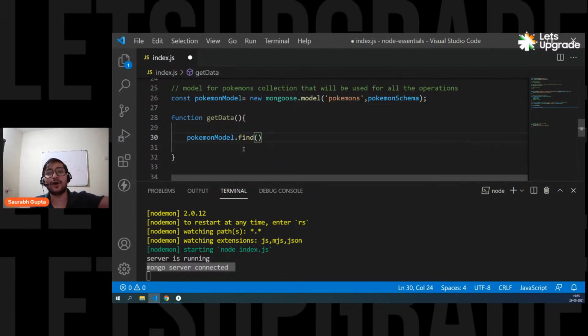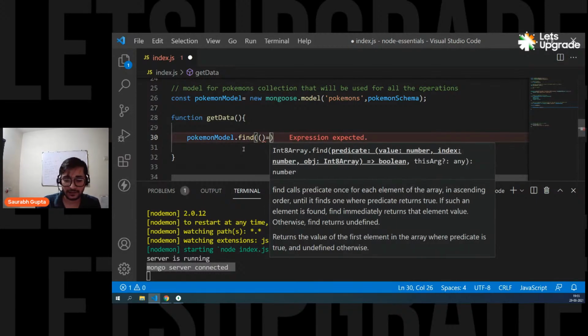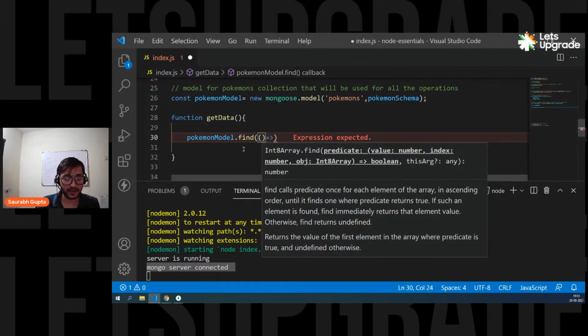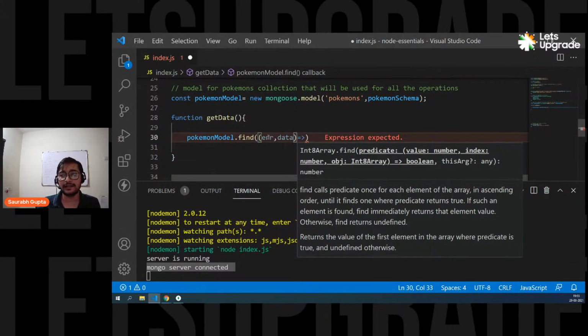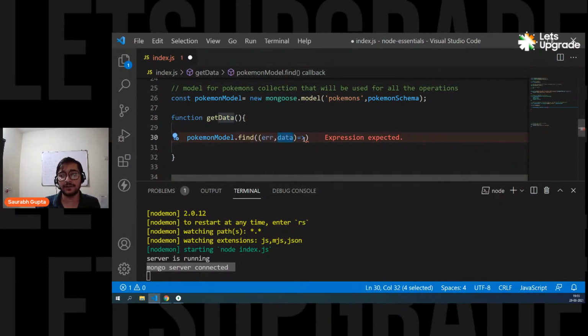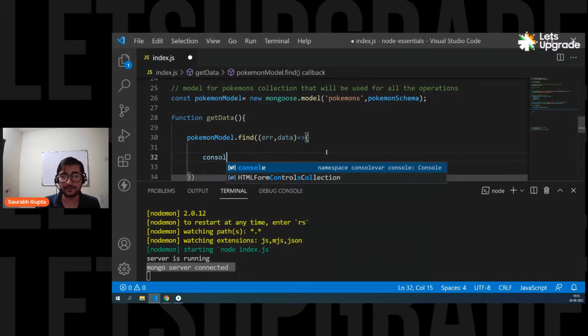Inside find you can pass a function. It returns two things, either the error or the data. So if there is an issue, you'll get the error. If there is no issue, you'll get data, and that's it. And I'm damn sure right now we're not going to get any error. So let's simply console.log the data for now.